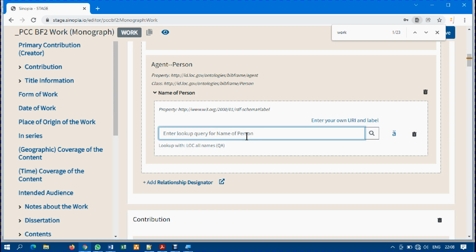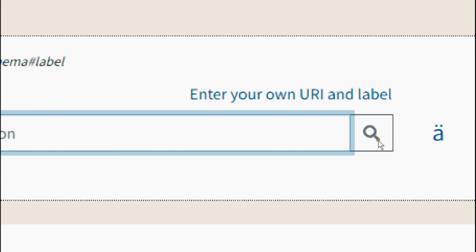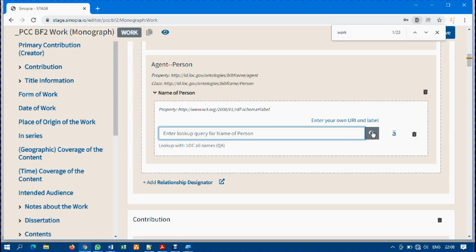When I talked about the two channels through which you can enter metadata in the Sinopia editor, I mentioned literals and lookups. Wherever you see this kind of balloon icon, let me zoom in for you, you see, it represents lookups. If it's a literal, you won't see it. It is something that you need to type.